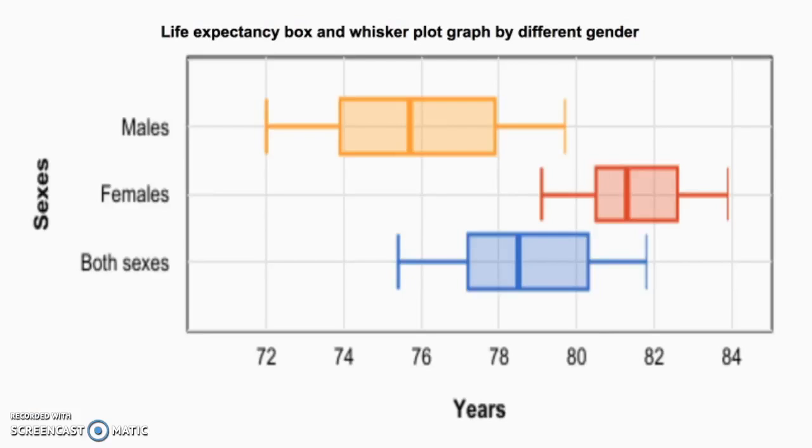Our box and whiskers plot represents how the males have a lower life expectancy and a higher spread of life expectancy compared to the females. The males' max value for the highest life expectancy is between the females' min and Q1 values. This shows that on average females have a higher life expectancy. The spread of our data is also very even from our min, Q1, median, Q3, and max values for all three plots. We do not have a large spread of data, showing the accuracy of our plots and no outliers.